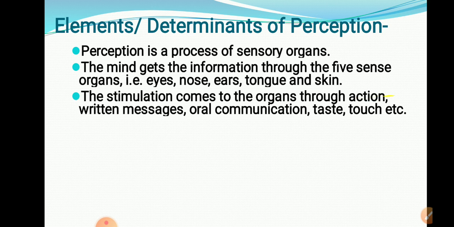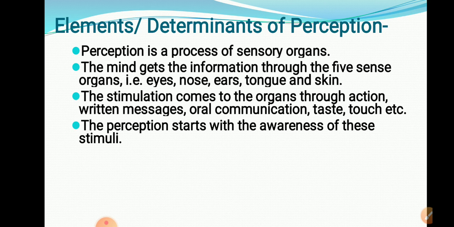How? Through action, through written messages by reading books, through oral communication by saying some words with other people, through taste, touch. These are the activities which we perform. Through these actions, the sensory organs get information, and in that way the perception process is carried out.